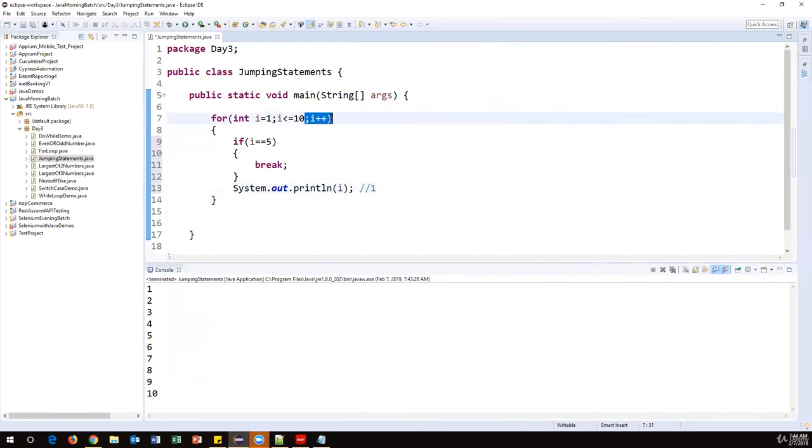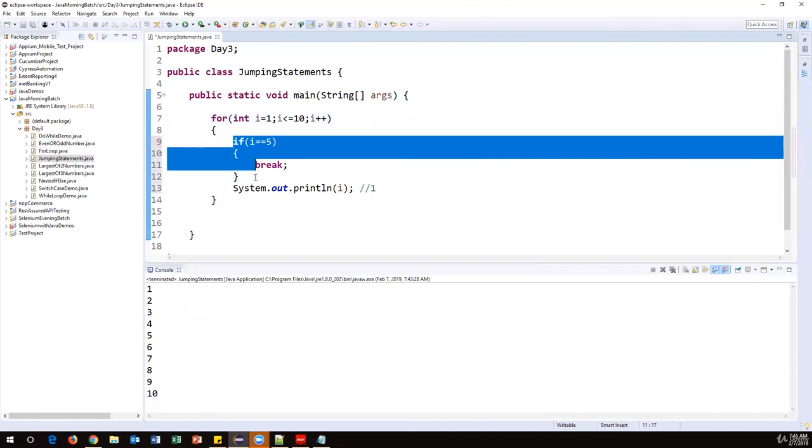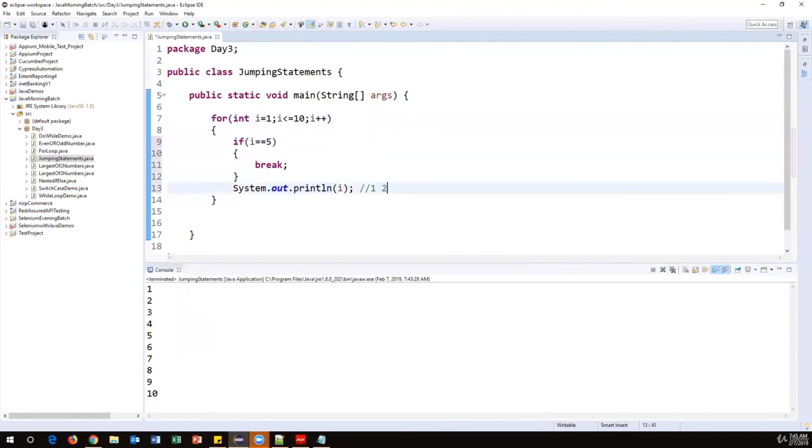I value is incremented by 2. So now I value is 2. 2 is less than or equal to 10, so the condition is true. And this if condition is false. So it prints 2. So 2 will print, 3 will print, 4 will print. Now come to the 5.